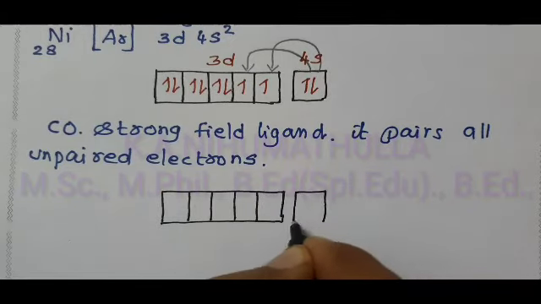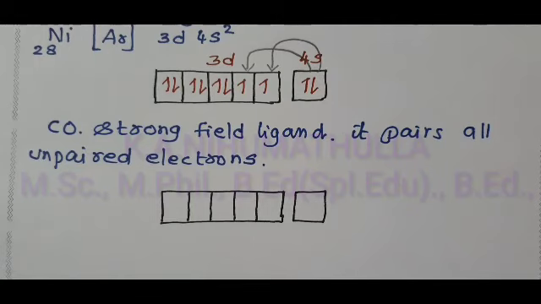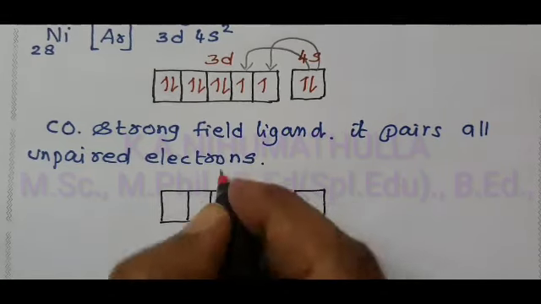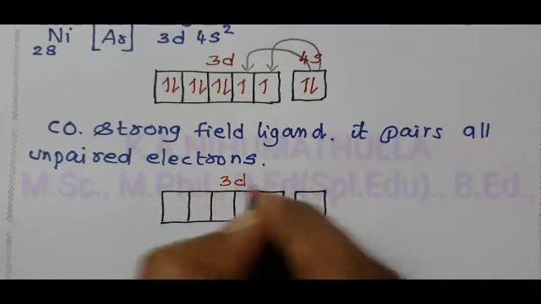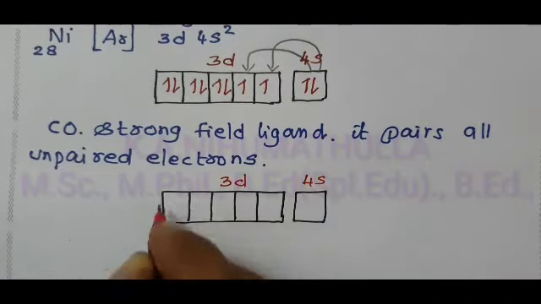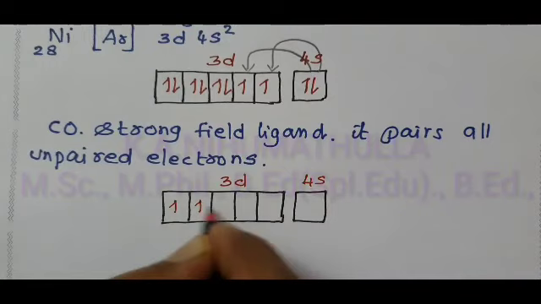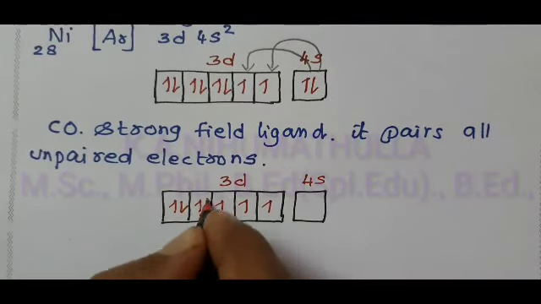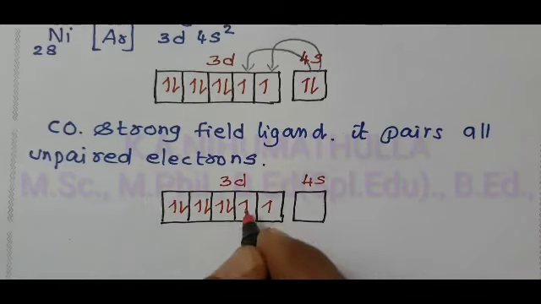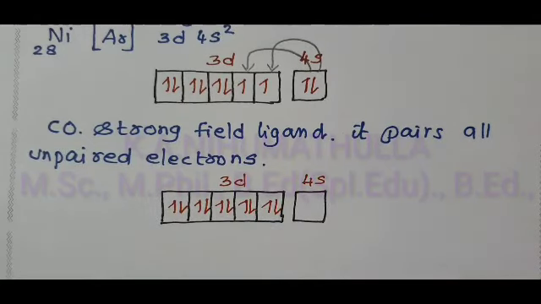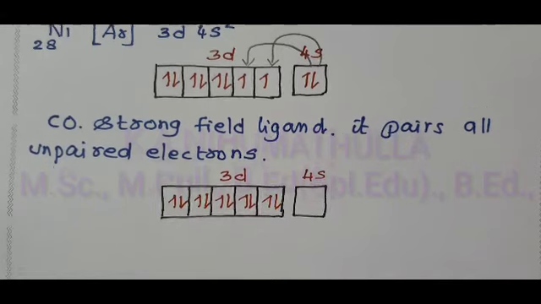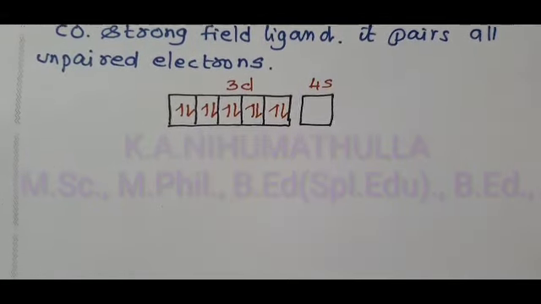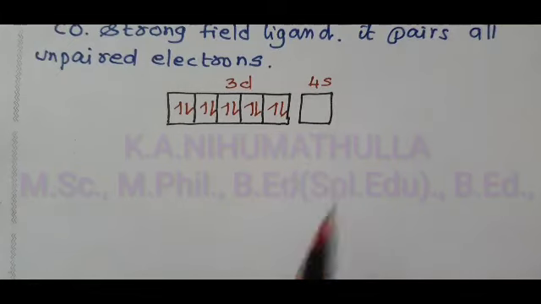Here we have the 4s orbital. After pairing, the configuration of the nickel atom is 1, 2, 3, 4, 5, 6, 7, 8, 9 and 10. Now the vacant orbitals start from the 4s orbital.